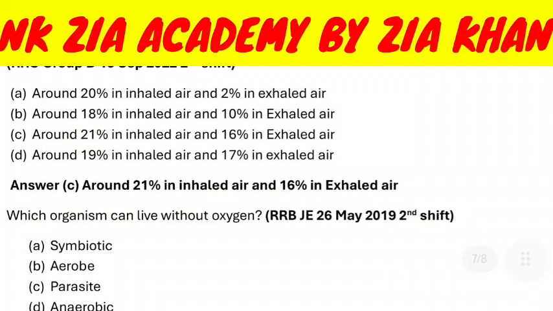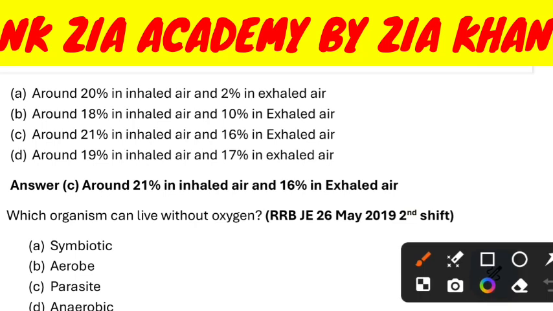What is the percentage of oxygen in air normally inhaled and exhaled by human beings? Around 20% in inhaled air and 2% in exhaled air. Around 80% inhaled and 10% exhaled. Around 21% inhaled and 16% exhaled. Around 19% inhaled and 17% exhaled. Around 21% inhaled and 16% exhaled is the correct answer.